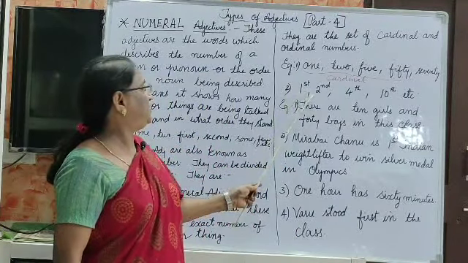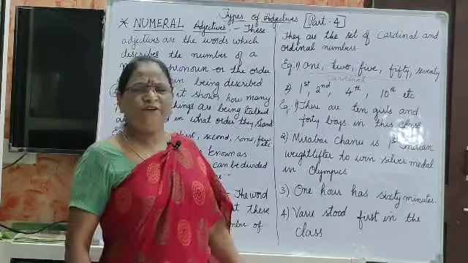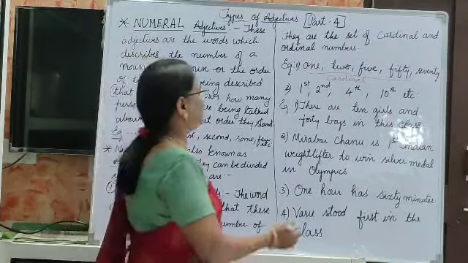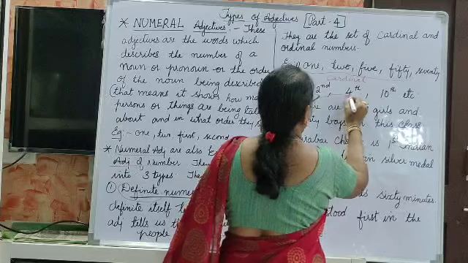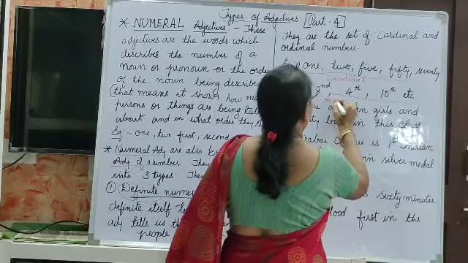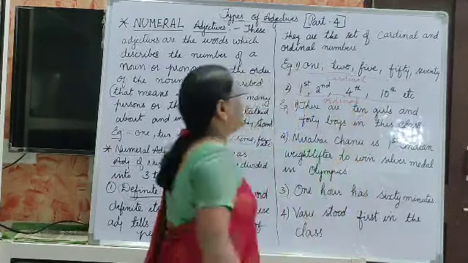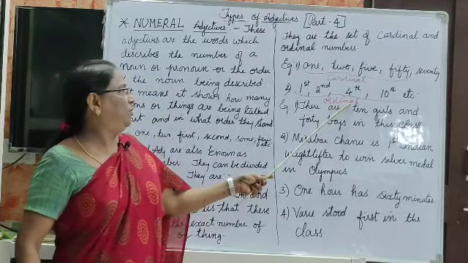And first, second, fourth, 10th, 5th, 11th, 20th, all this comes under ordinal. These are the cardinal set and these are the ordinal set.